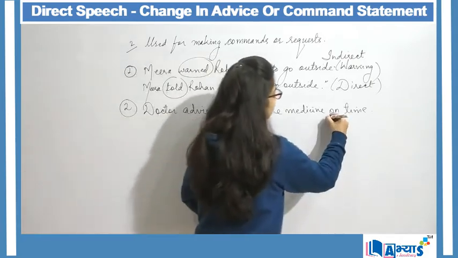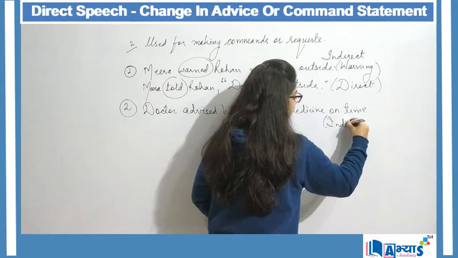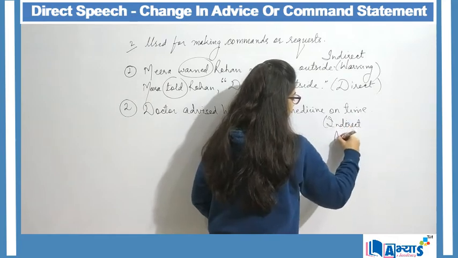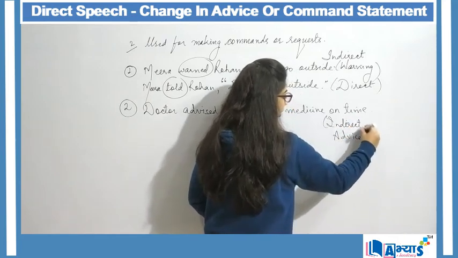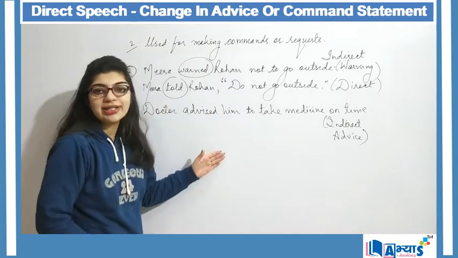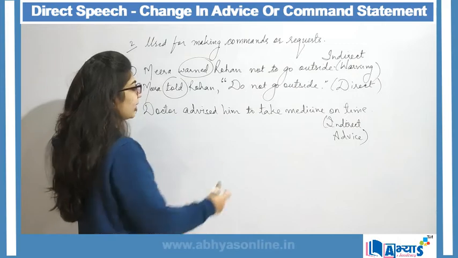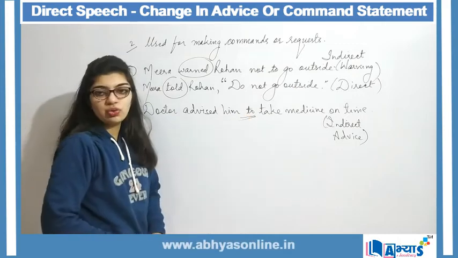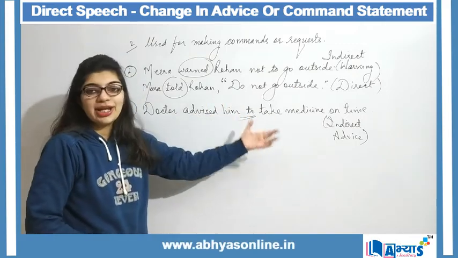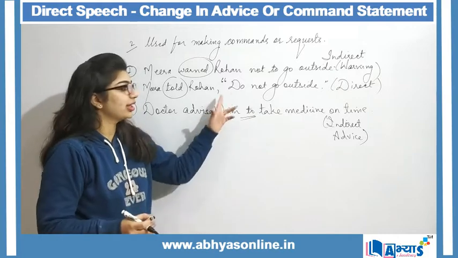So I can say that this is my indirect advice. Now my indirect advice, I have to convert it into my direct advice. For direct advice, I have to remove this "to" and I have to place my main statement within the inverted commas.